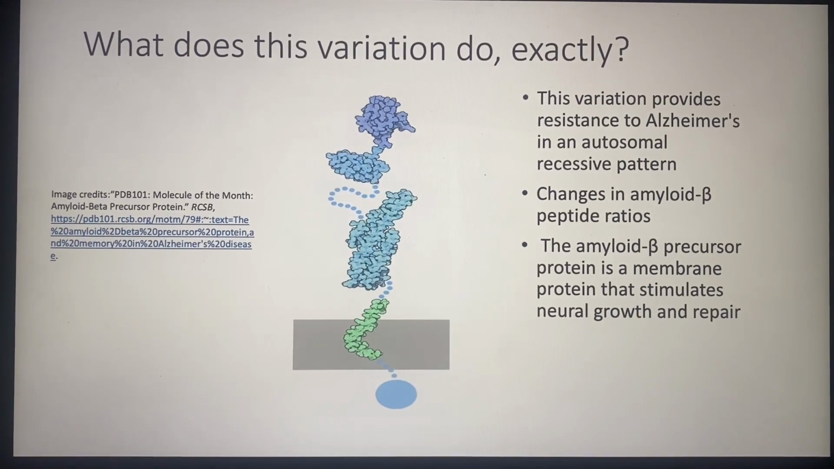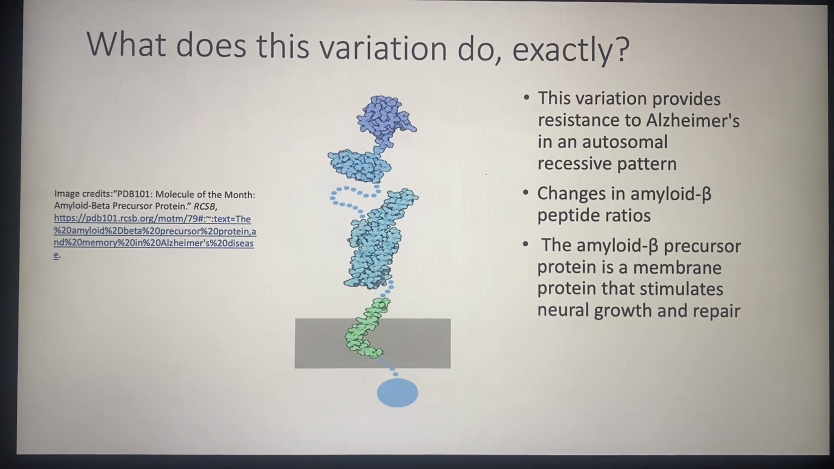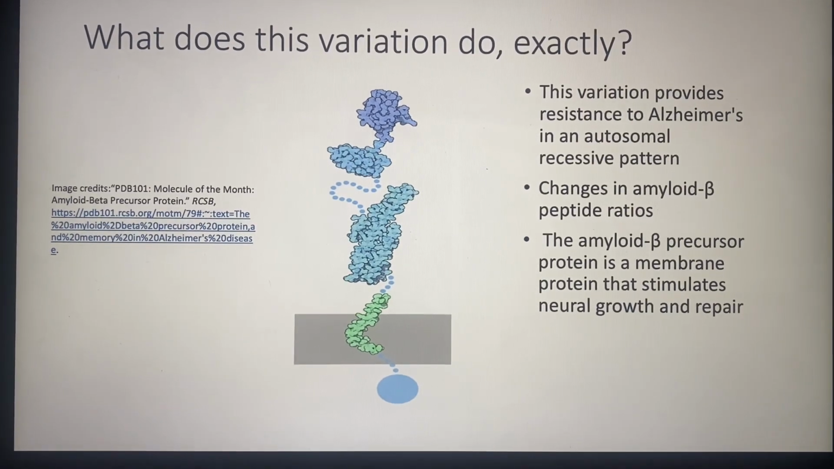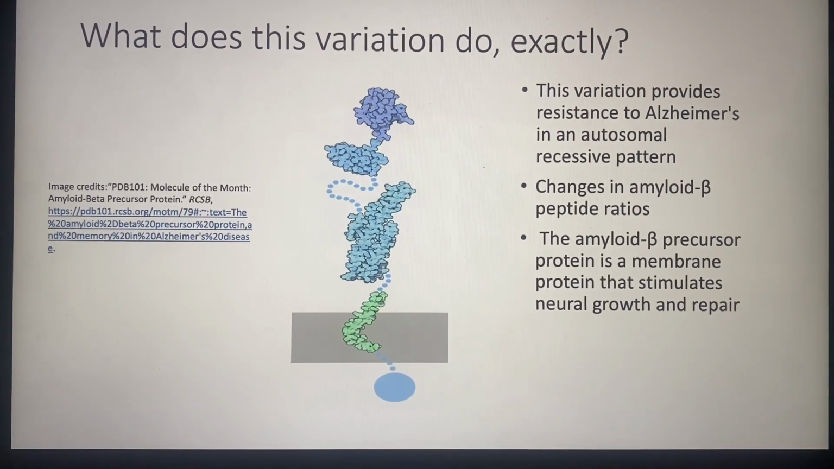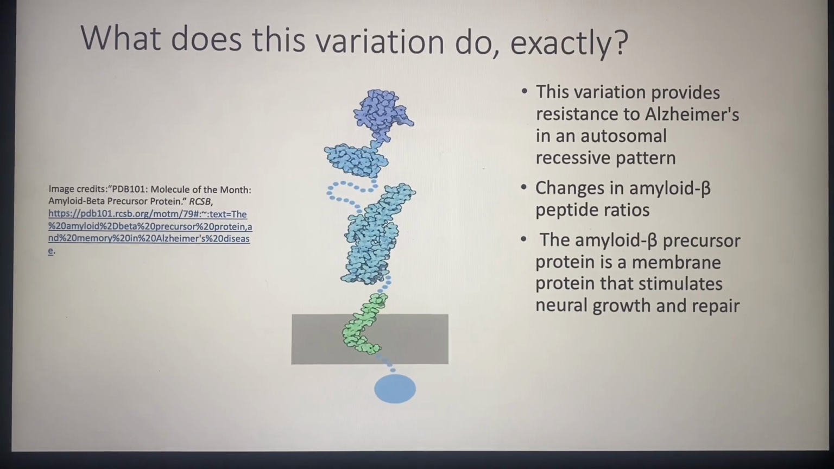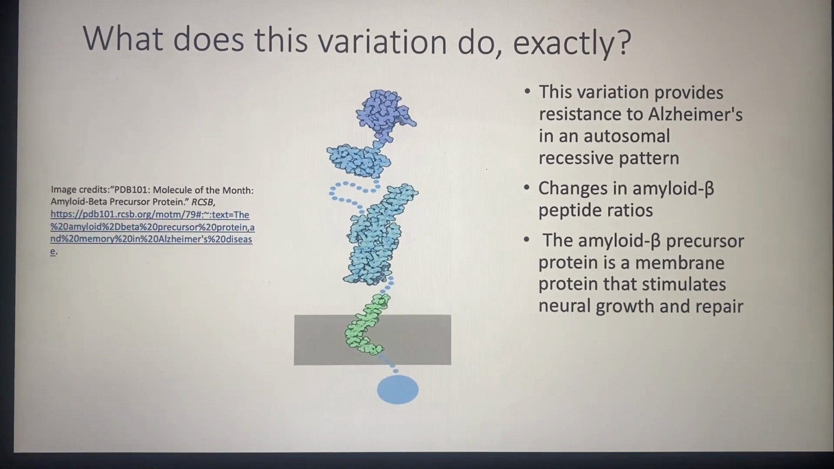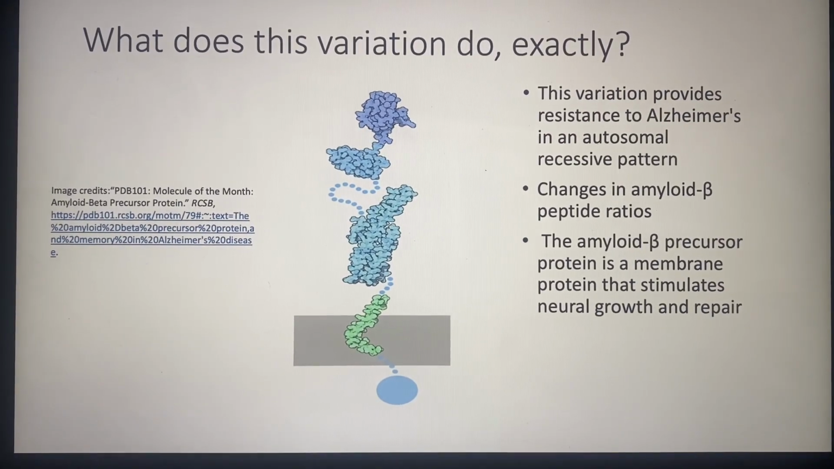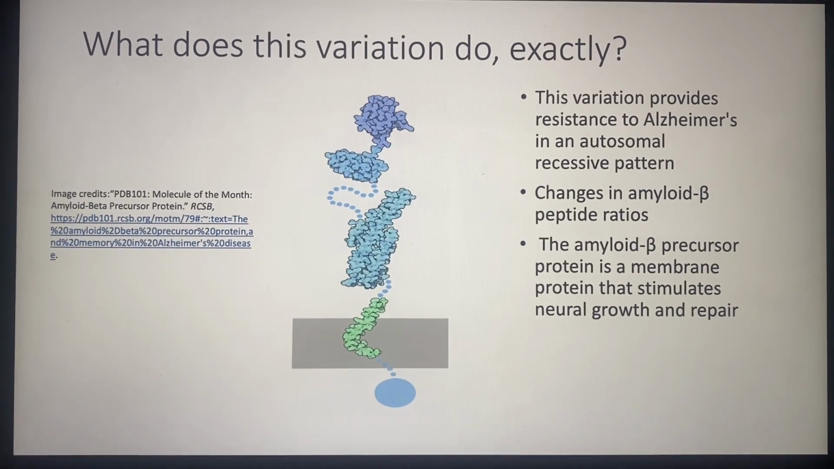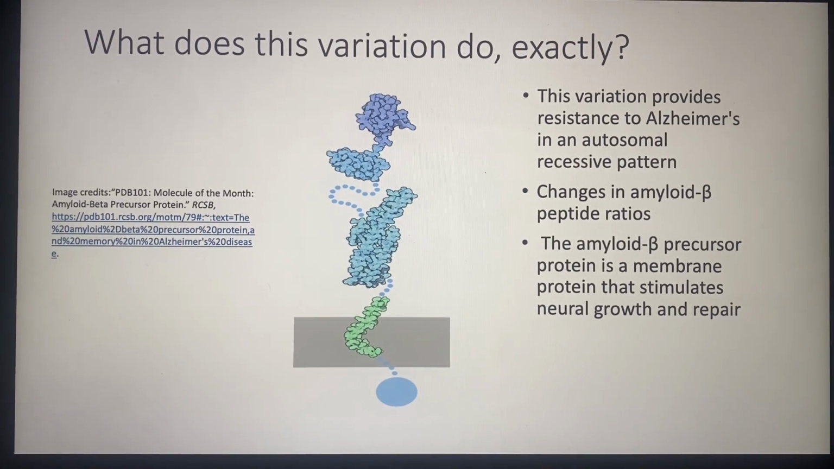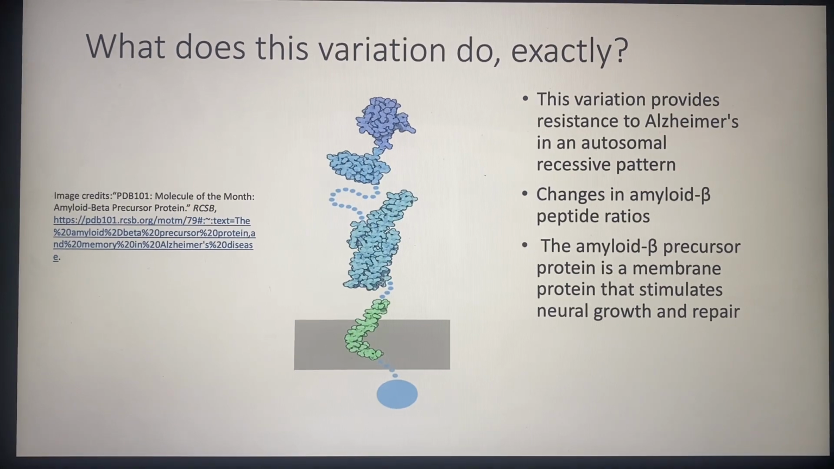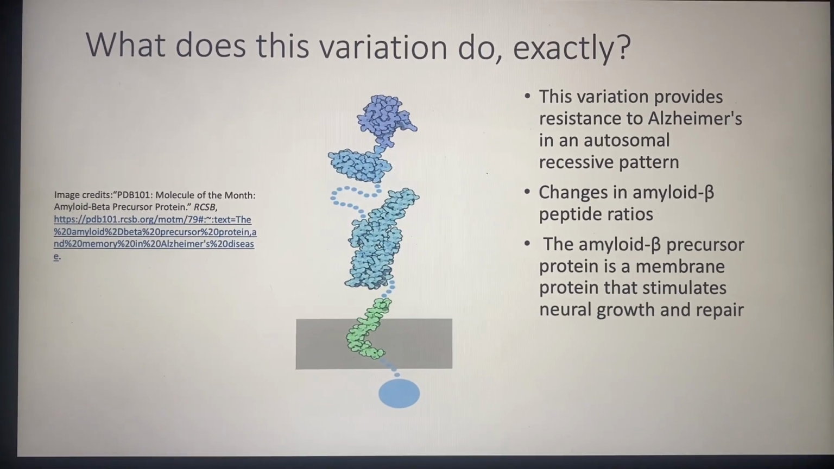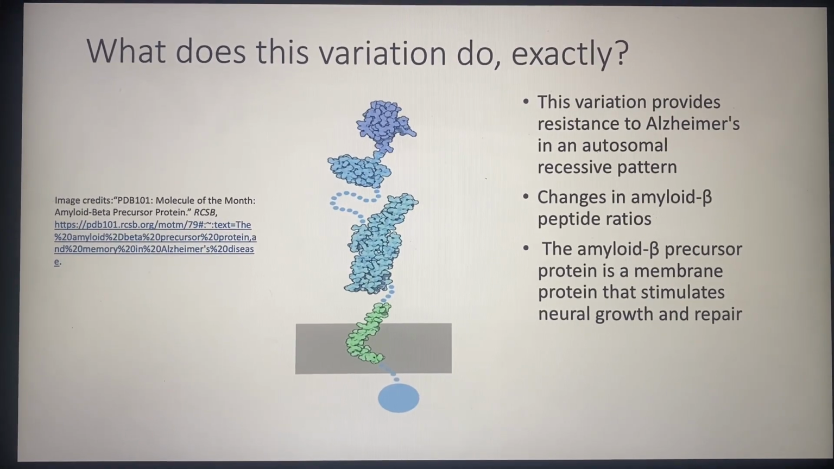This variation provides resistance to Alzheimer's in an autosomal recessive pattern, such that people with two A alleles of this gene will be 4 times less likely to develop Alzheimer's. This change can alter the ratio of amyloid beta 1-40 to amyloid beta 1-42 peptides, which creates a positive change in the amyloid beta precursor protein, a protein that stimulates neural growth and repair.